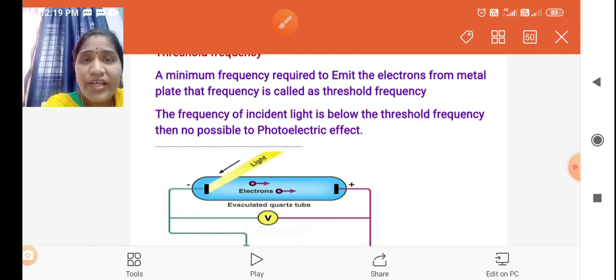Second, how the intensity affects the photoelectric effect. Third, how the potential affects the photoelectric effect. Fourth, how the frequency affects the photoelectric effect. And next, how the stopping potential depends on the frequency of the incident light. So this is about the characteristics of the photoelectric effect.